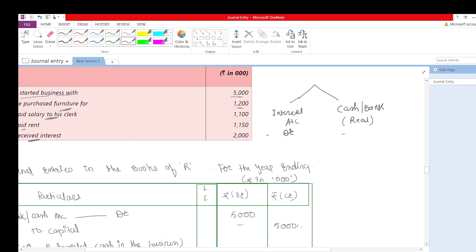Oh, I had made some mistake now. Just a minute. So you have received interest, okay? This cash is a real account. Cash is coming into the business. What is the rule of real account? Debit what comes in. So cash will be debited and interest will be credited according to the nominal account. So I'll write our entry here.